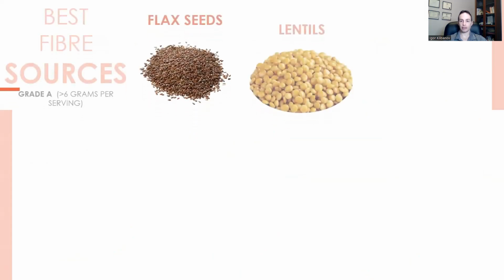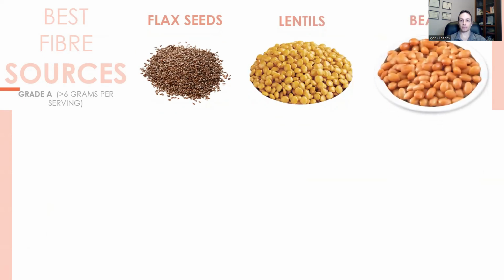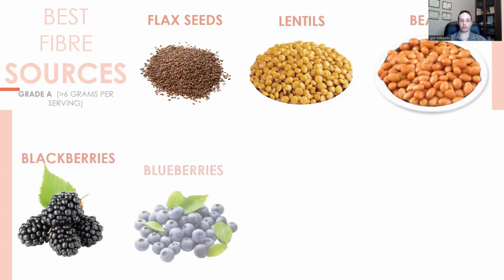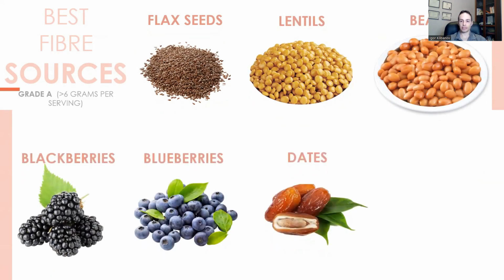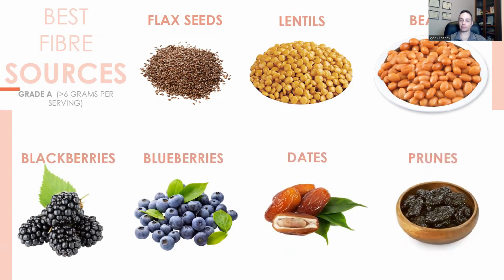Flax seeds, lentils, beans, blackberries, blueberries, dates, and prunes. Now, if you're wondering about these two last ones, you might be thinking to yourself, I'm a diabetic, I have high blood sugar. Dates, prunes, blueberries, blackberries are very sweet. Don't they raise blood sugar? Well, in fact, fruits, including dried fruits, are actually quite good for diabetics.